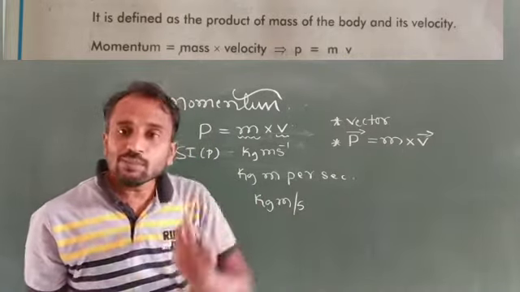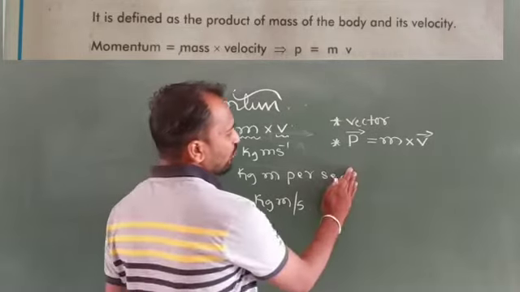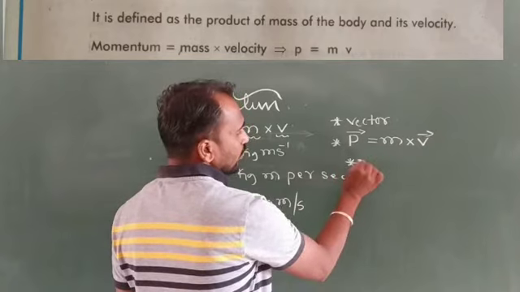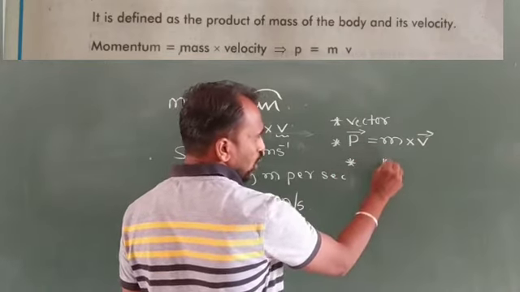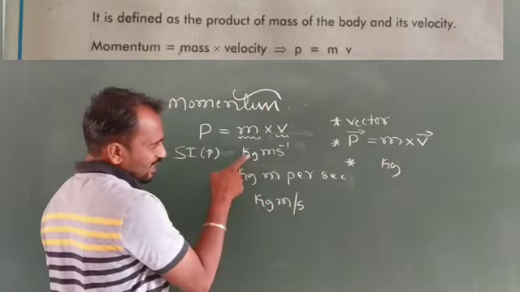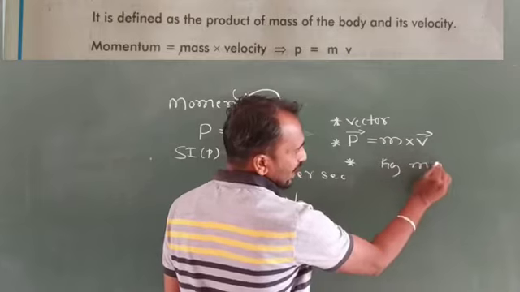Okay, and the dimensional formula of momentum. Here the mass SI unit is kg, and the velocity SI unit is meter per second.